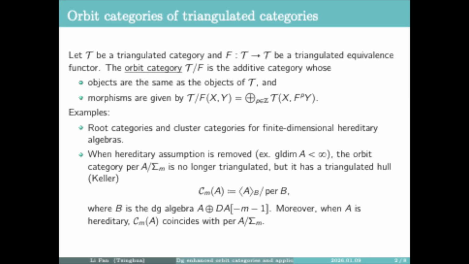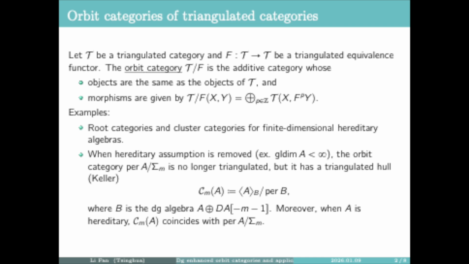Let T be a triangulated category and F be a triangulated equivalence on it. The orbit category T quotient by F is the additive category whose objects are the same as the objects of T, and the morphisms are given by the following direct sum. Some famous examples of orbit categories are the root category introduced by Peng and Xiao to realize the simple Lie algebra, and the cluster category introduced by Buan, Marsh, Reineke, Reiten, and Todorov to categorify the cluster algebra.